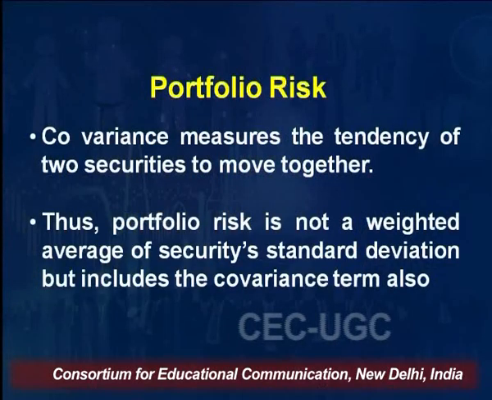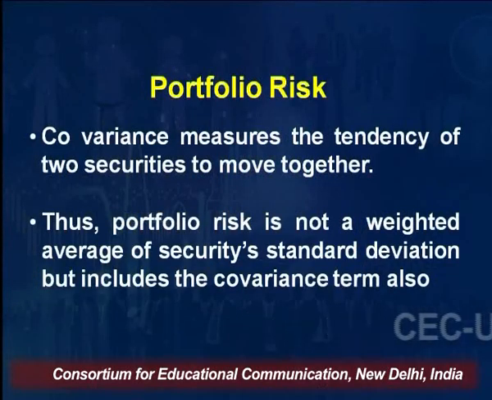What it means is that portfolio risk is not only influenced by the risk of individual securities, it is also influenced by the covariance of the securities, right. Variance measures the security's individual risk, as I said, measured through standard deviation, and covariance measures the tendency of the two securities to move together. Friends, you should be very clear in your mind what covariance is. Covariance measures the tendency of the securities to move in a particular direction.